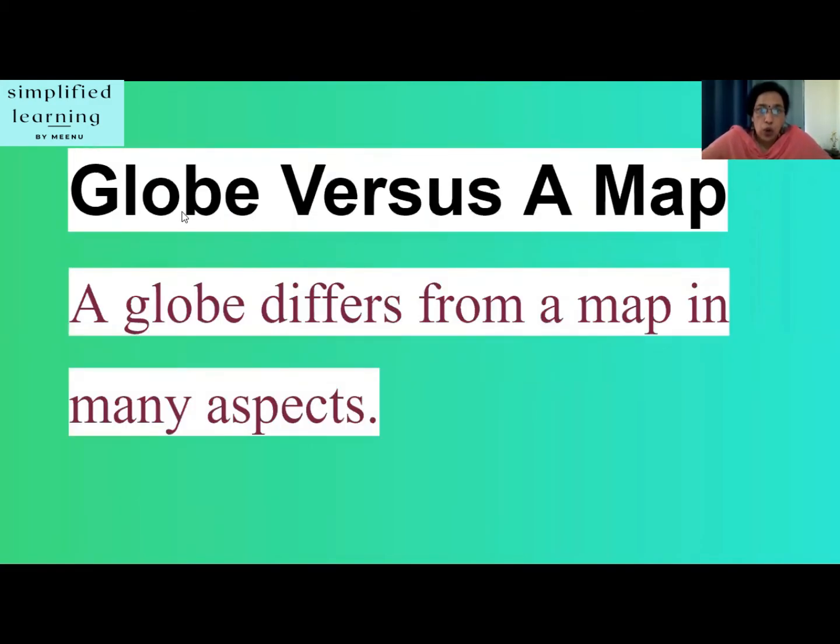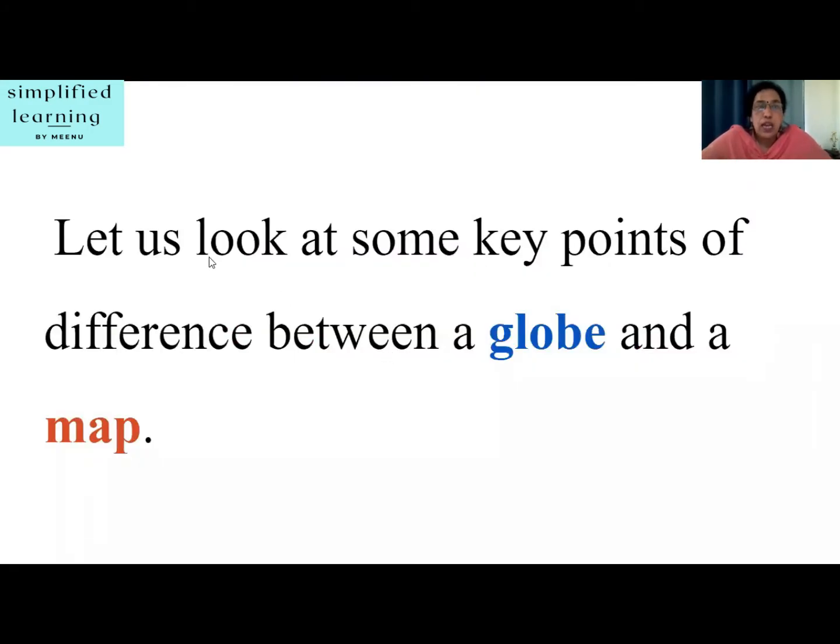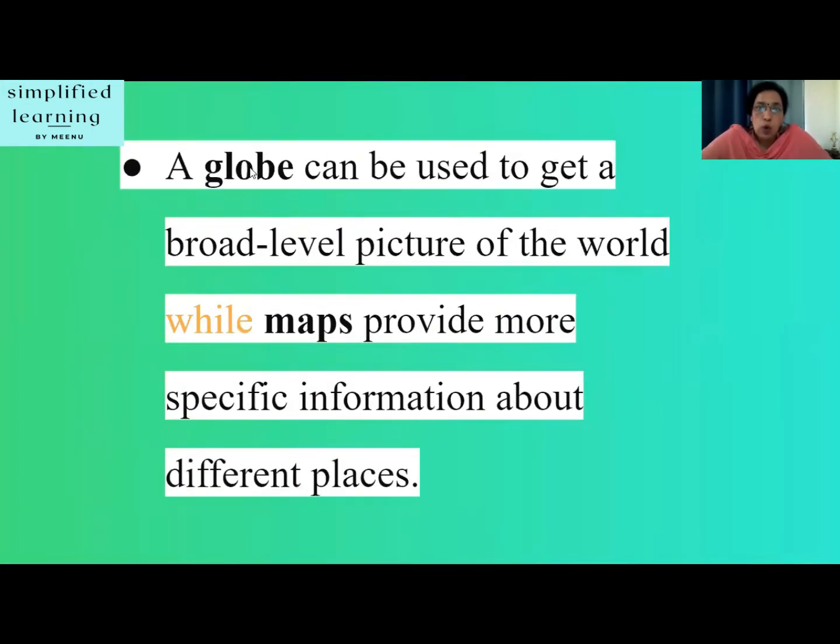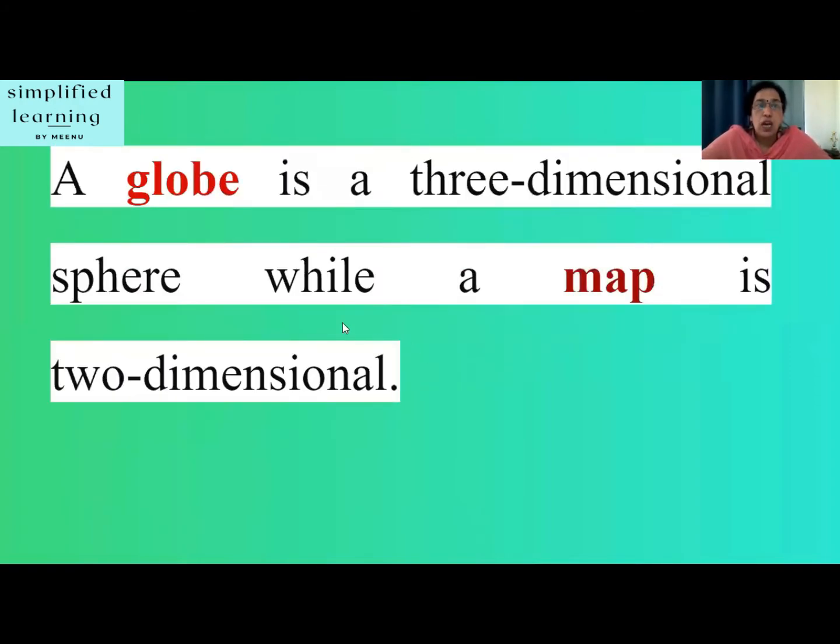Now, globes versus a map. A globe differs from a map in many aspects. Let's do one by one. Let us look at some key points of difference between a globe and a map. A globe can be used to get a broad level picture of the world, as I just told you, while maps provide more specific information about different places. A globe is a three-dimensional sphere, while a map is two-dimensional.